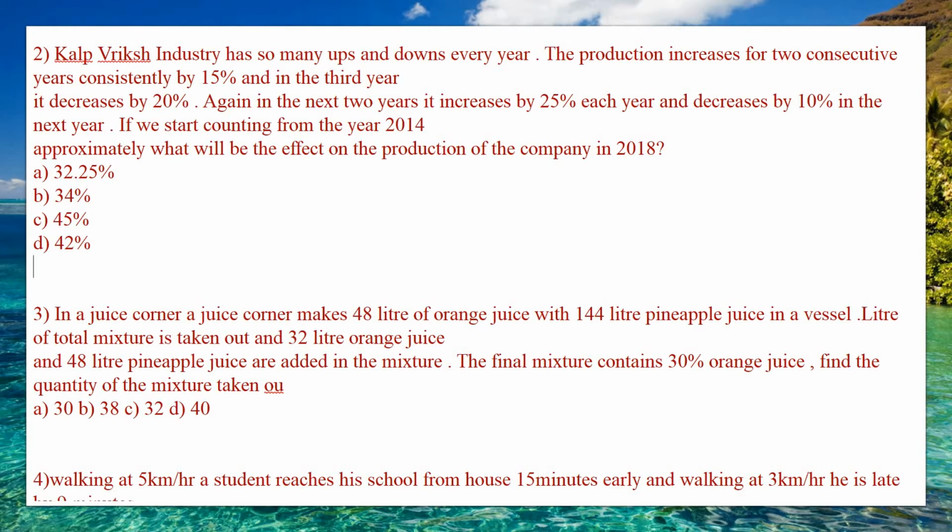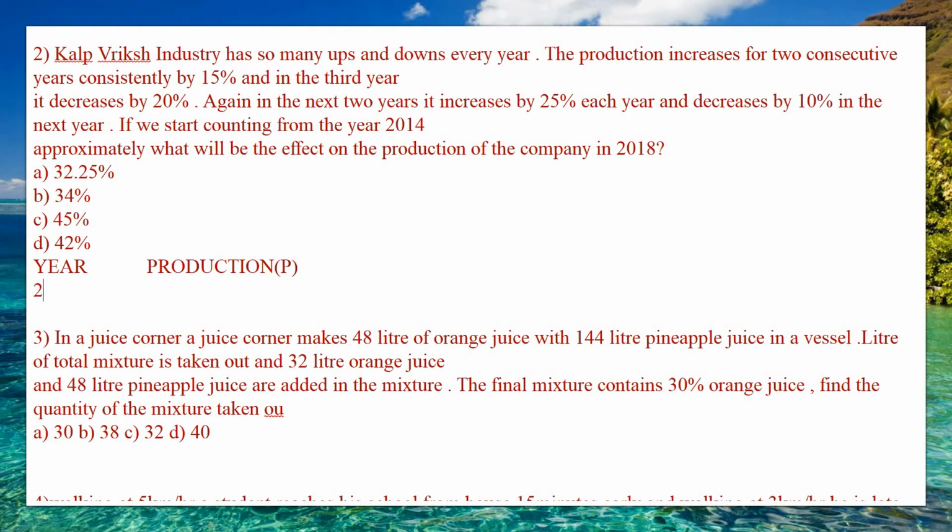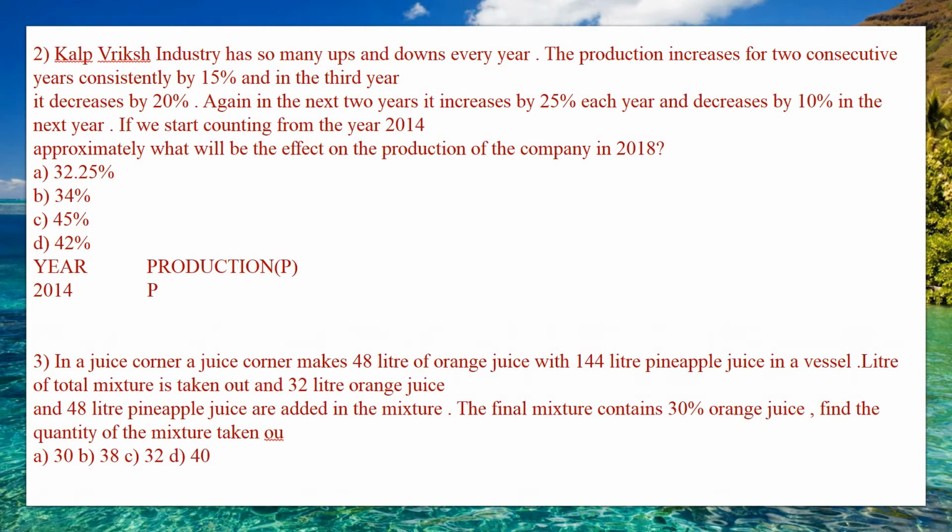So the first thing is we shall consider the year as well as the production P. We need to find the production for each year. The first year is 2014, and we consider the production for 2014 to be P itself. Then in 2015, they have told that the production increases for 2 consecutive years by 15%, that is for 2015 and 2016 it increases by 15%.